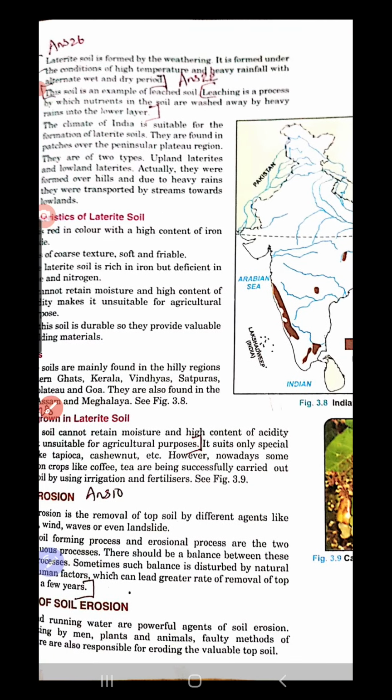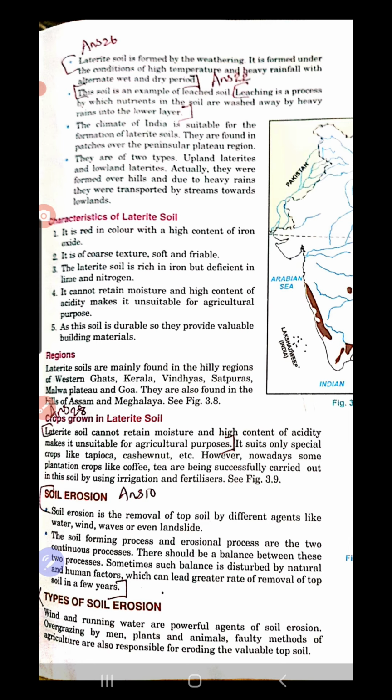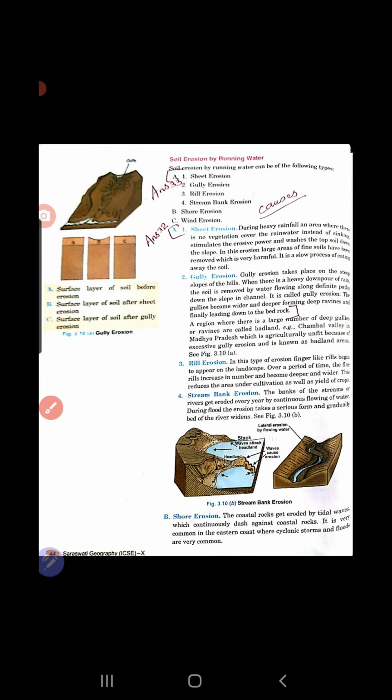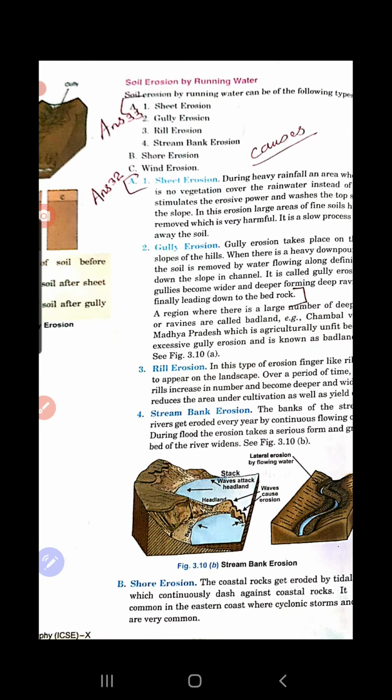Which one? Laterite soil. Laterite soil, also the same thing: characteristics, region, all these you need to just go through. All right, so next is